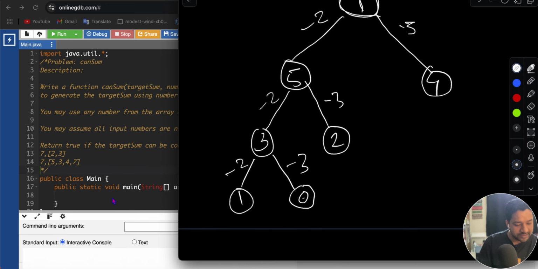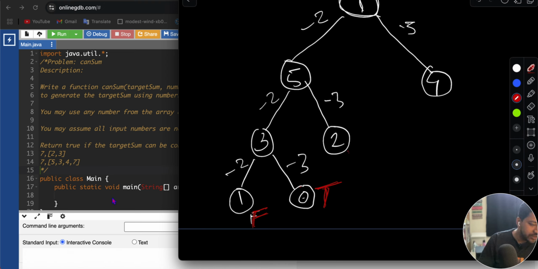So we'll ignore this case, means from here we'll return false, like we can't generate that value from this path. From this path we are getting 0, means we'll return true, because from here we are able to generate that value.